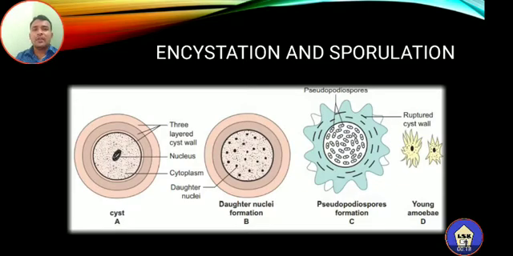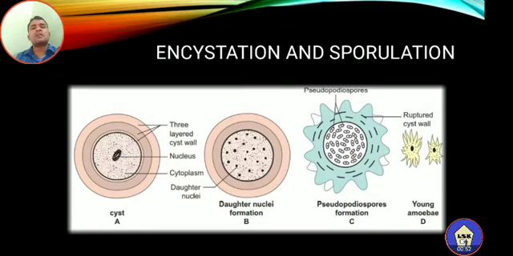See, in the first diagram, the development of the 3-layered cyst wall is shown, within which the organism is present, consisting of the nucleus and the cytoplasm. Now slowly there is an amitosis, or division of the nucleus, followed by cytokinesis, and that leads to the formation of a large number of amoebae, also called pseudopodiospores. This occurs at the time of favorable condition.